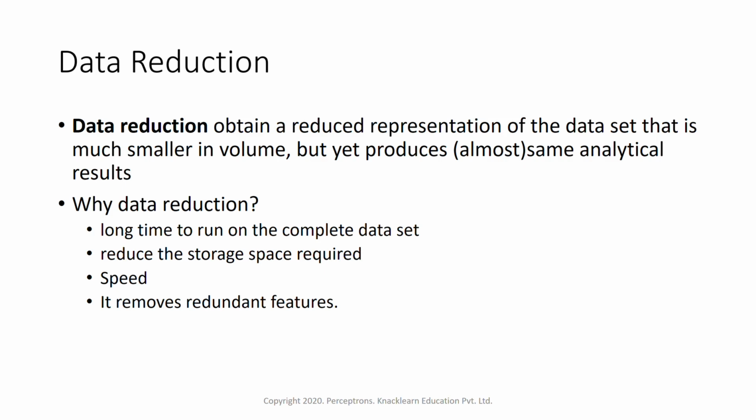So it's like reducing the data to a format where the volume will be decreased, but the data will convey similar information. Suppose we have 100 columns, 100 attributes within a data set. We can just reduce it to 10 attributes instead of 100. So we are reducing in volume and size, but the information will still be the same. That's what data reduction can do.